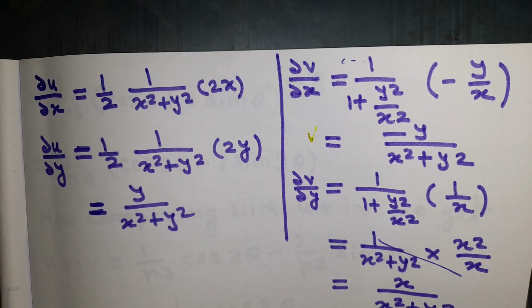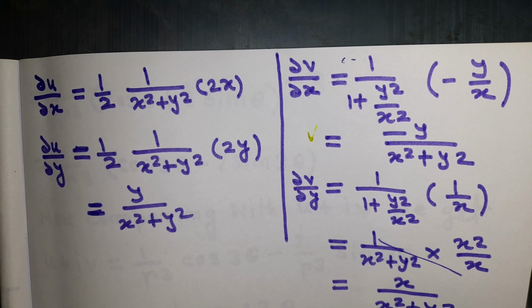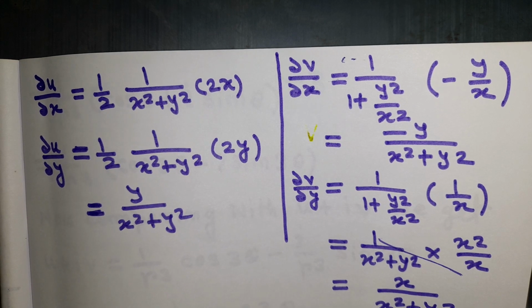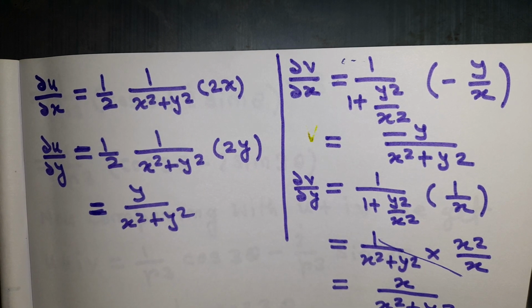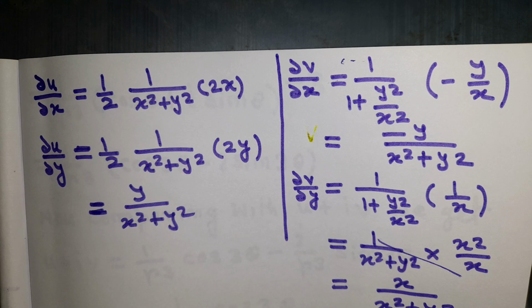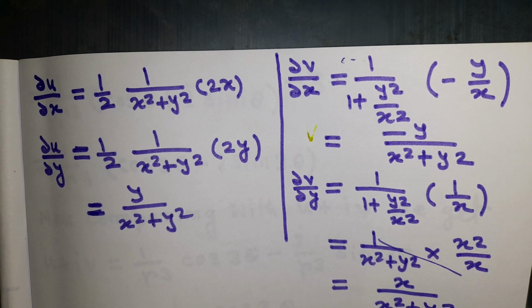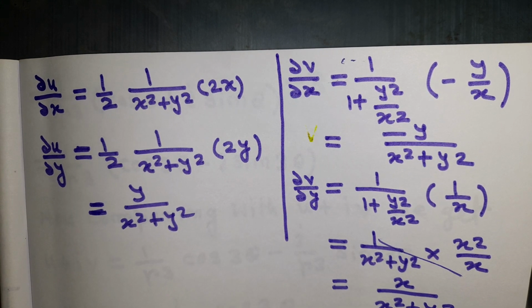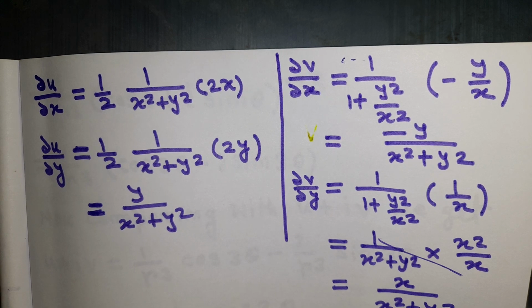For ∂v/∂x we get 1/(1 + y²/x²) times (−y/x²), which produces −y/(x² + y²). For ∂v/∂y we get 1/(1 + y²/x²) times 1/x, which produces x/(x² + y²).